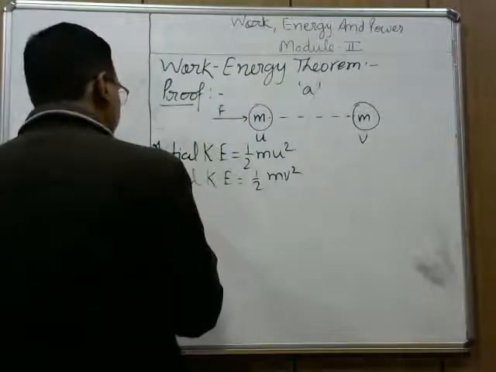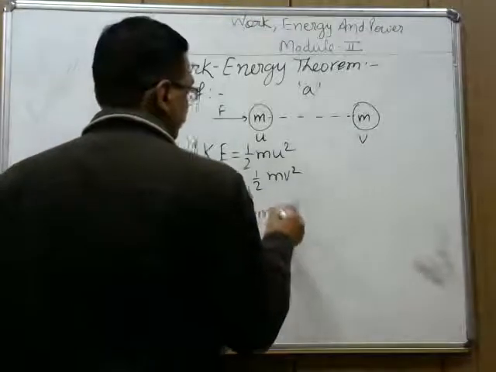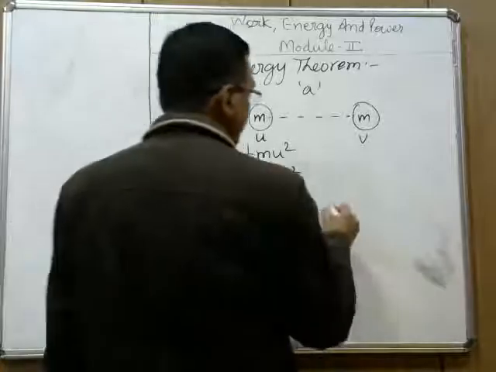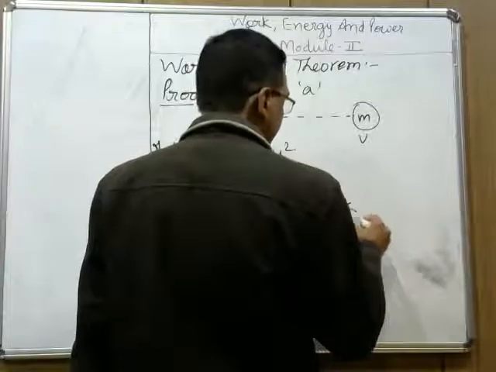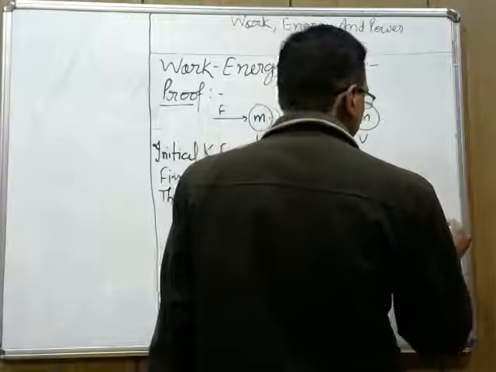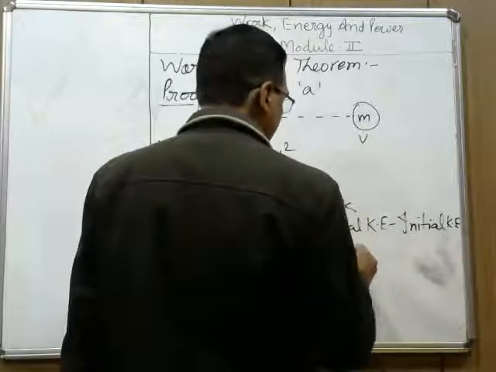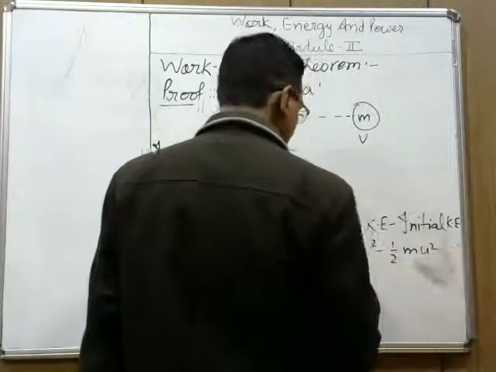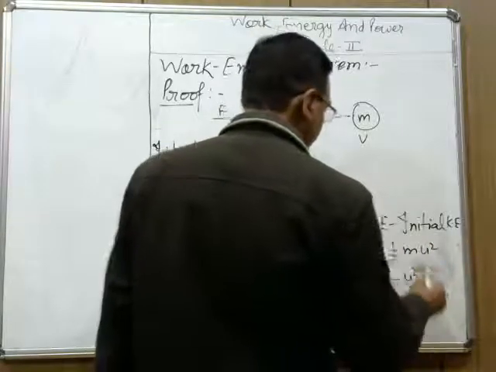Then the change in kinetic energy, let it be delta k. So this will be final kinetic energy minus initial kinetic energy. This equals half mv square minus half mu square. Half m is taken common, so v square minus u square.